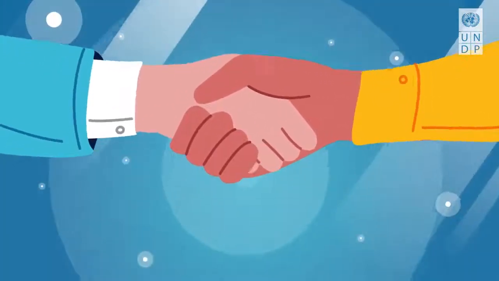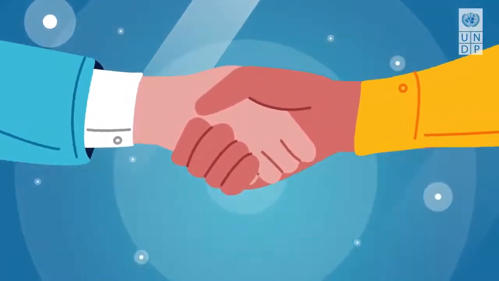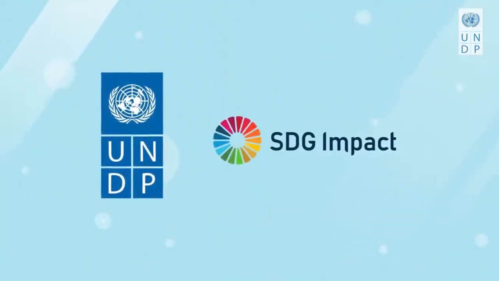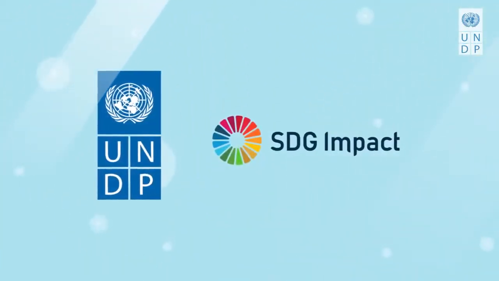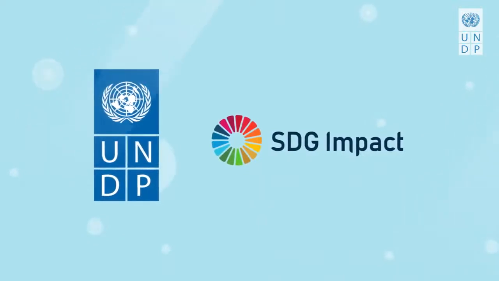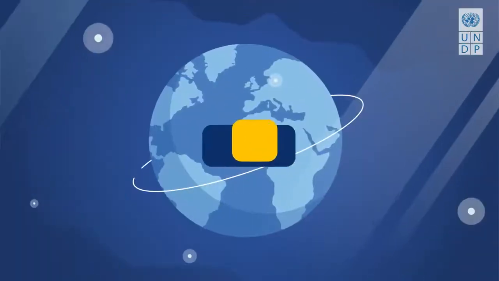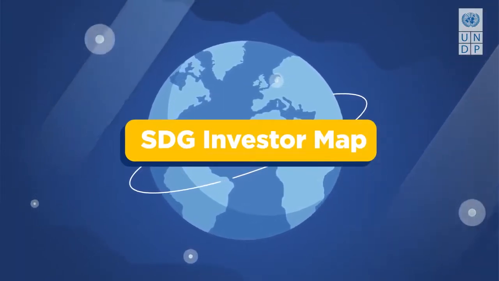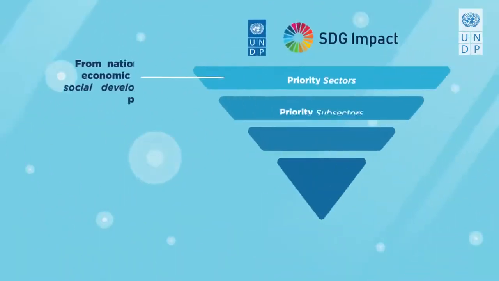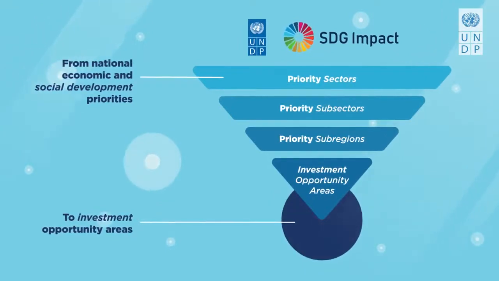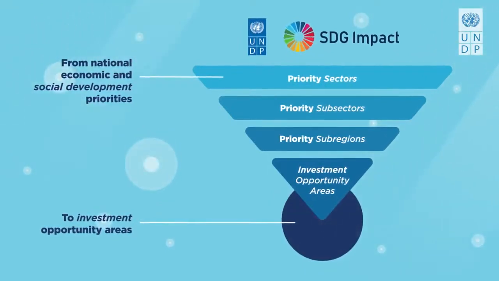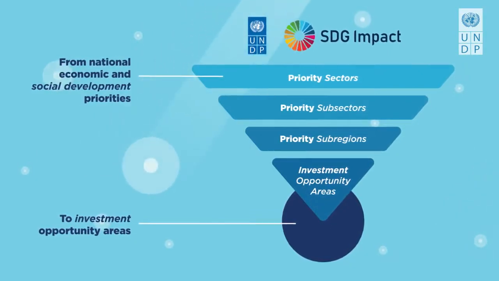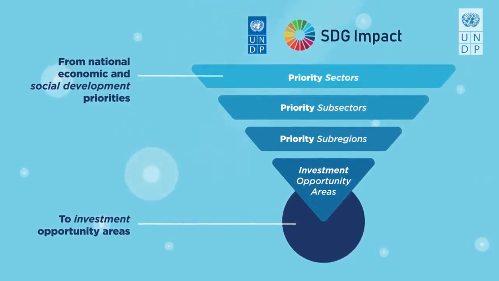To mobilize more investment from the private sector and global private capital on SDG projects, UNDP supports governments and works with public and private partners to develop SDG Investor Maps. The SDG Investor Maps methodology is created by UNDP SDG Impact to generate country-level data and insights about SDG enabling investment themes and business models.